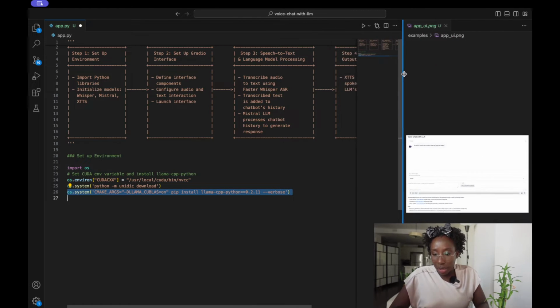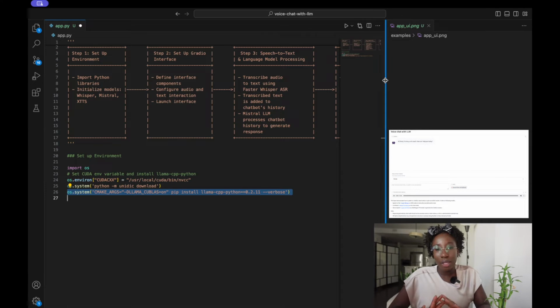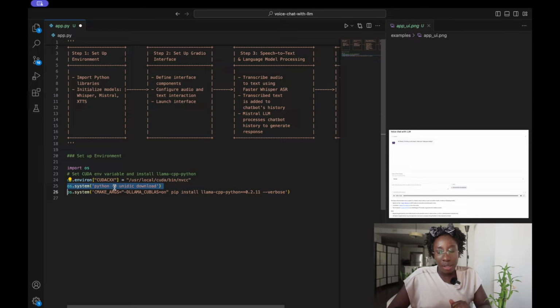I'm just going to minimize this and bring it back up when we need to build the UI. So this line would install the Llama CPP library, and then this is also a dependency that the library needs to be installed. So we'll install both, and once this is run, this would install the library in our machine that we just provisioned on the Hugging Face Spaces.